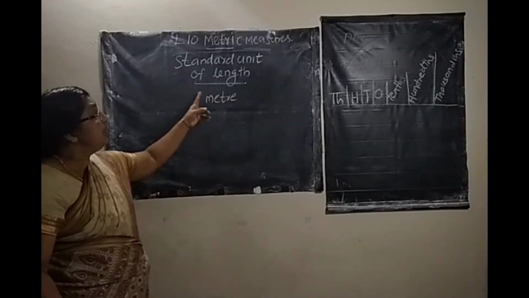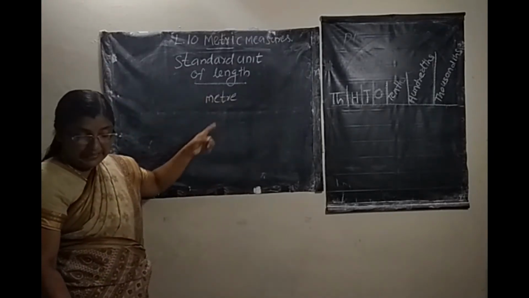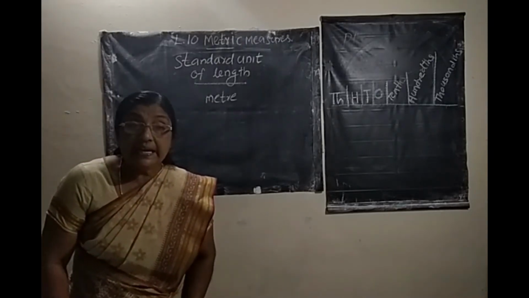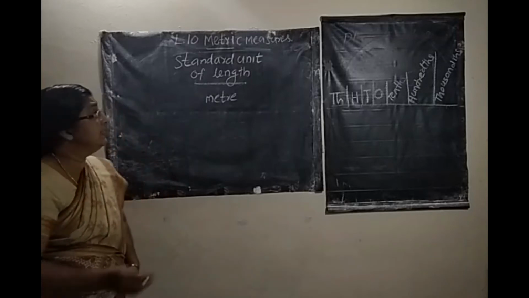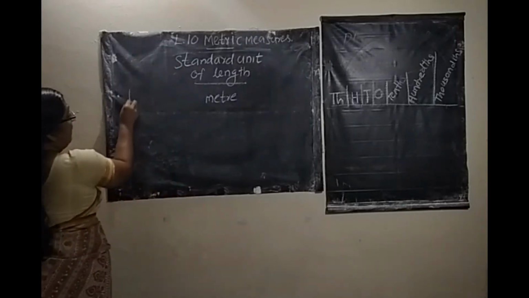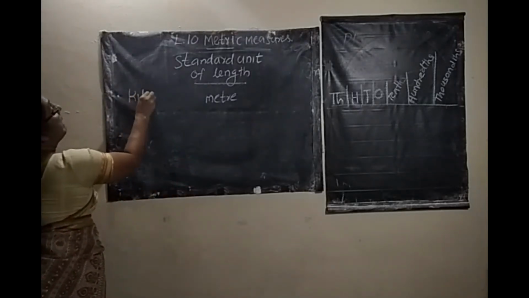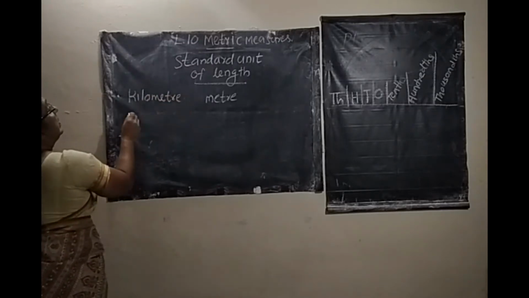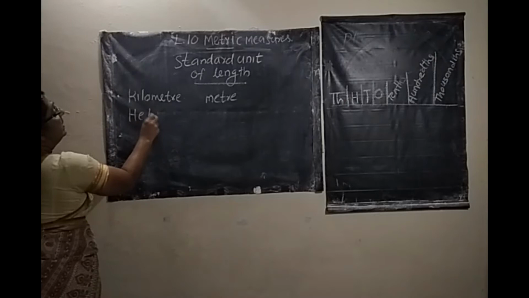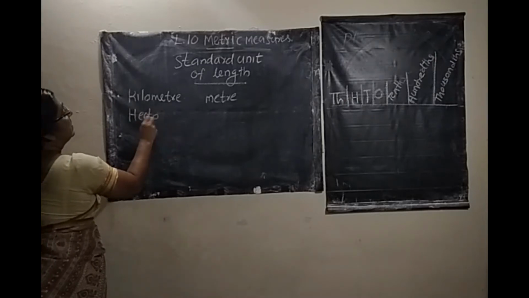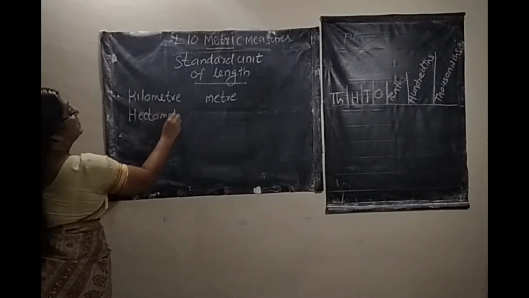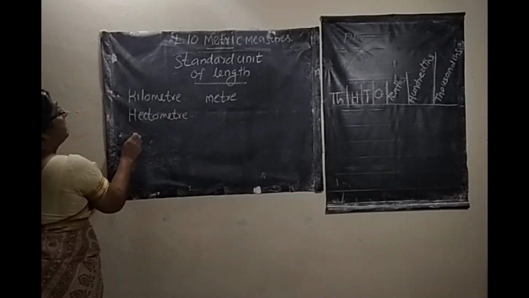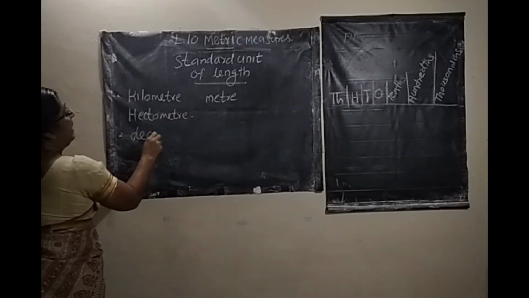The standard unit of length is meter. The units of length that are greater than meter are kilometer, hectometer, decameter.